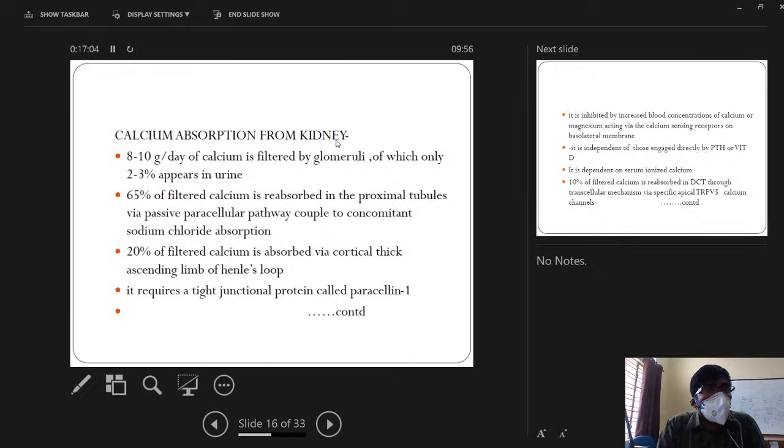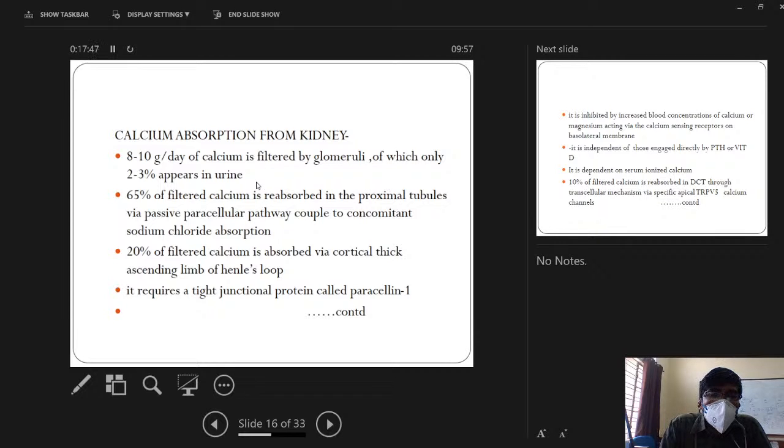From the kidney, 8 to 10 grams of calcium per day is filtered by the glomeruli, out of which only 2 to 3% appears in the urine. So 97% of the calcium is reabsorbed. 65% of the filtered calcium is absorbed in the proximal convoluted tubule by passive transport. In the proximal convoluted tubule, one thing you have to remember is that almost 60 to 70% of the nutrients and minerals filtered in the glomeruli are reabsorbed. Calcium is also absorbed along with other nutrients and minerals there, that is 65%.